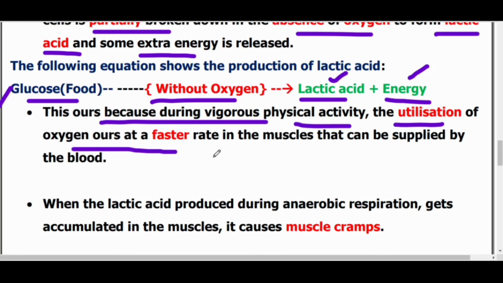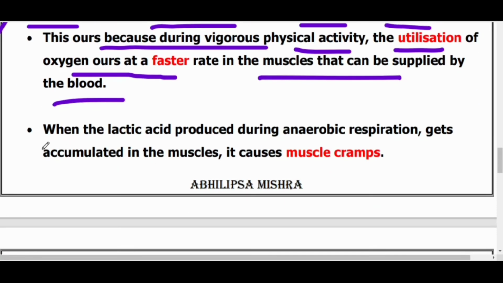During heavy exercise like running or cycling, the energy requirement in the muscle cell is very high. The muscle is supplied by the blood, and for that reason oxygen deficiency is seen. So lactic acid and energy are produced by the equation in the muscle cell.